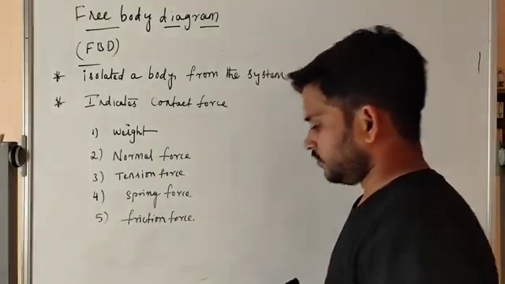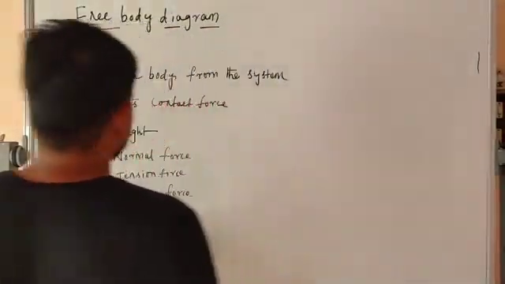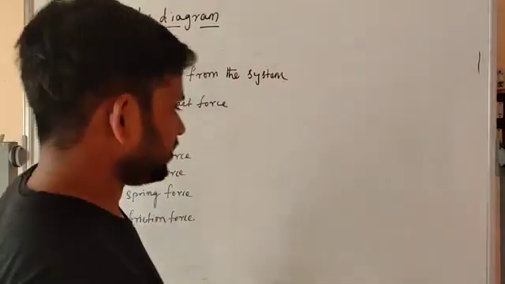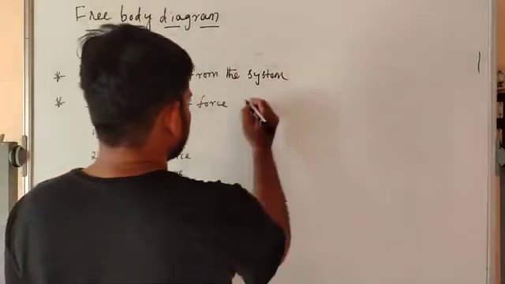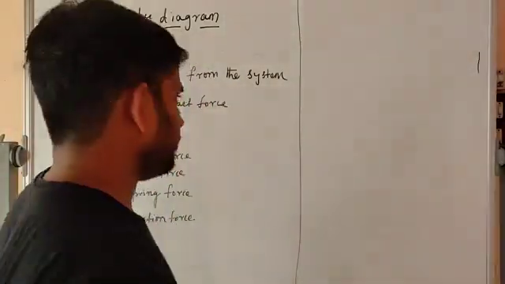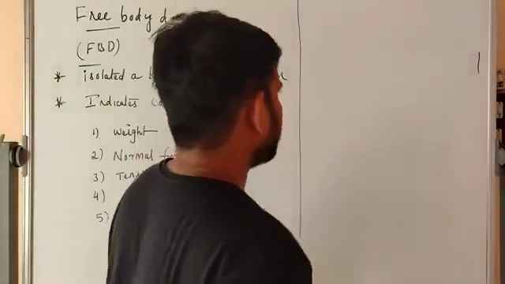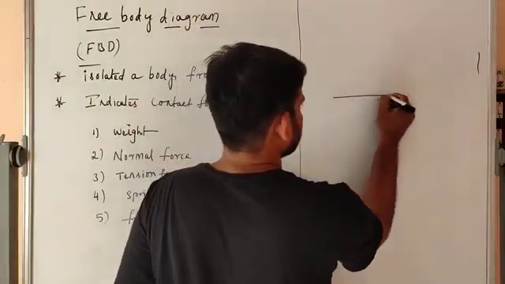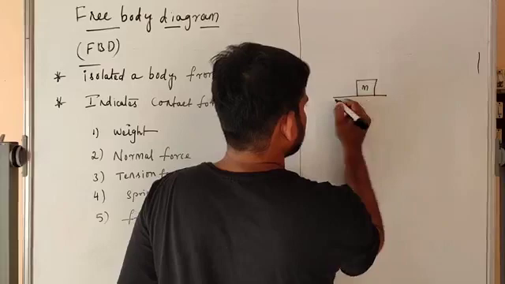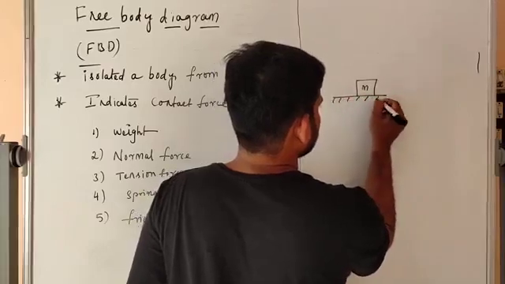For suppose, firstly isolate a body from the system. Let us consider a body of mass m, this is the surface.